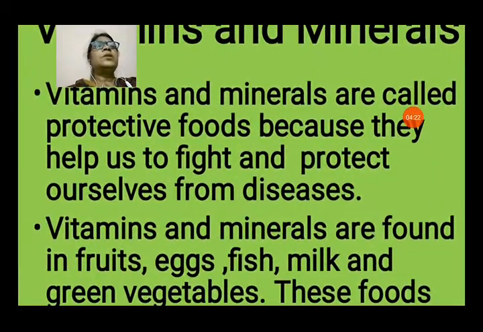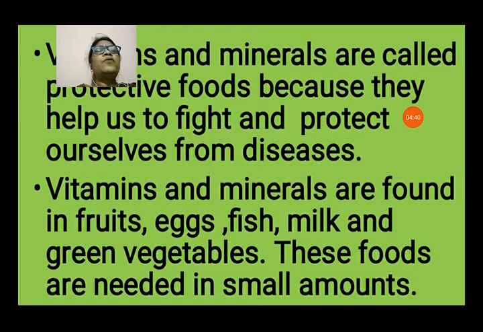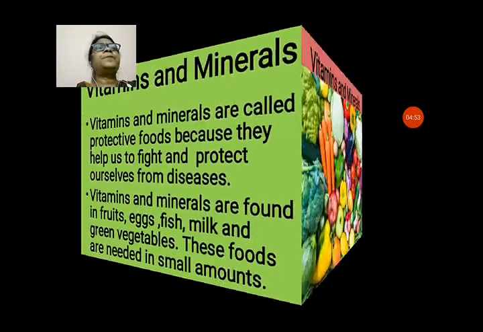Now vitamins and minerals. Vitamins and minerals are called protective food because they help us fight and protect ourselves from diseases. They help us fight germs and thus protect us from diseases. That's why they are also known as protective food. Vitamins and minerals are found in fruits, eggs, fish, milk and green vegetables. These foods are needed in small amounts. We need them in small amounts, but they are important. If you lack any vitamin in your body, it causes disease.